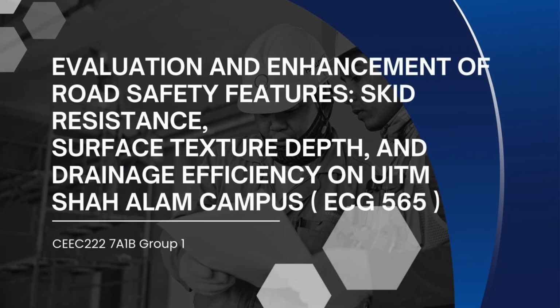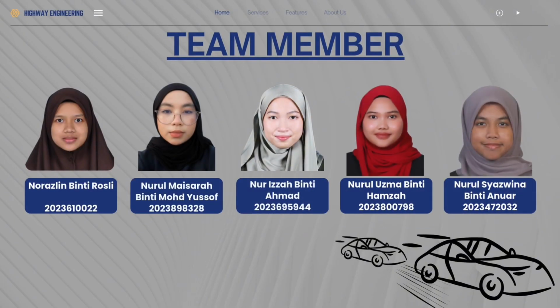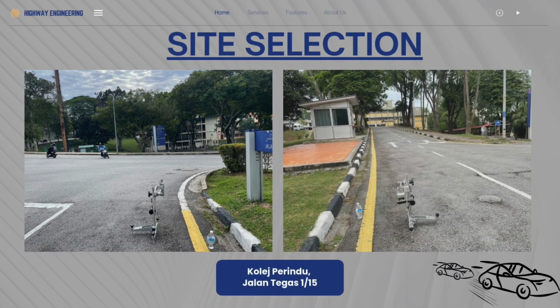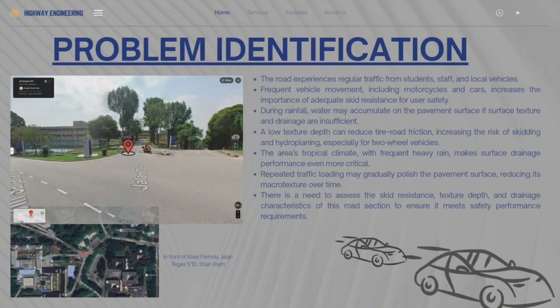This is a study of evaluation and enhancement of road safety features, which are skid resistance, surface texture depth, and drainage efficiency on UiTM Shah. This is our team members. And the site selection for our study is at College Perindu, which is Jalan Tegas 1/15.